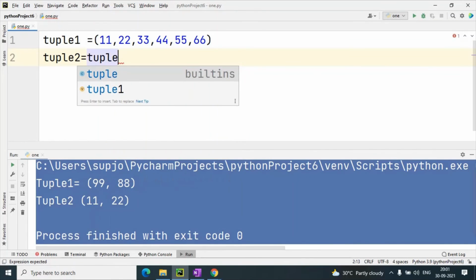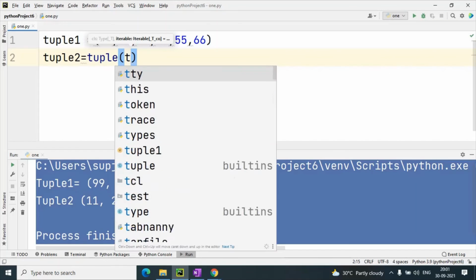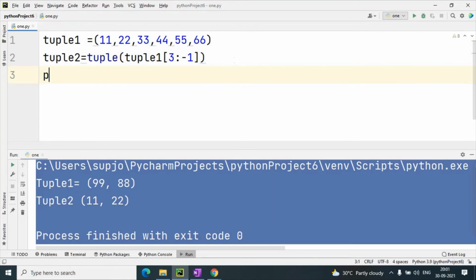With the help of tuple function. In this tuple function I will give tuple 1, that is from 3 to minus 1. So when I will print